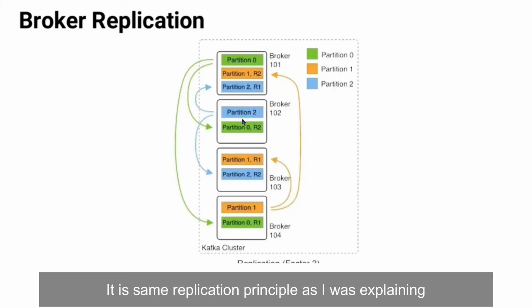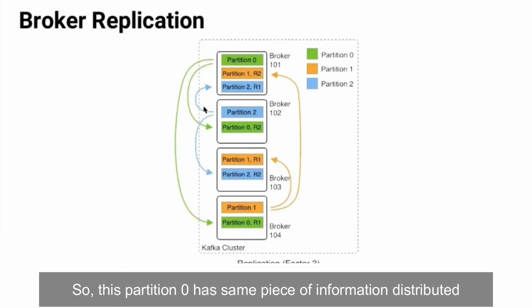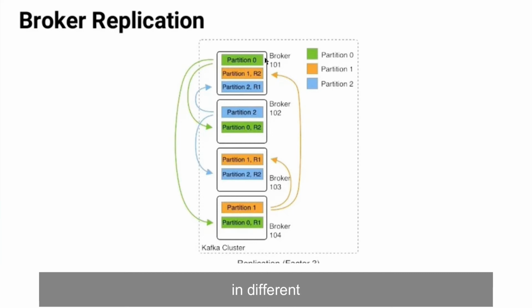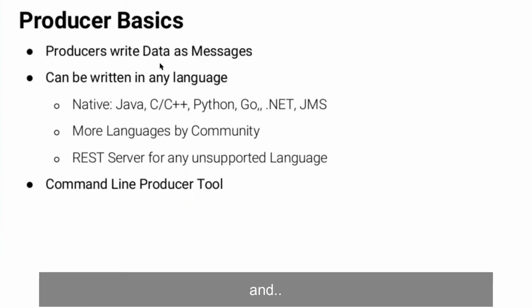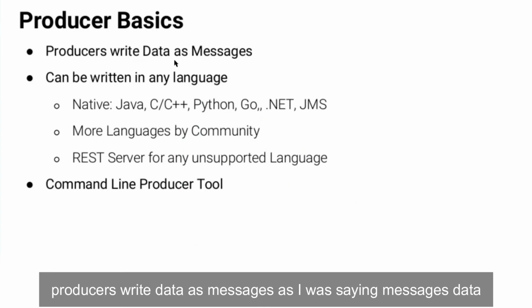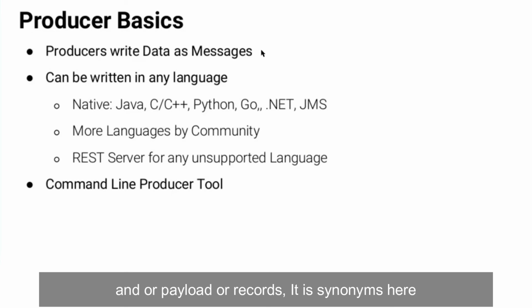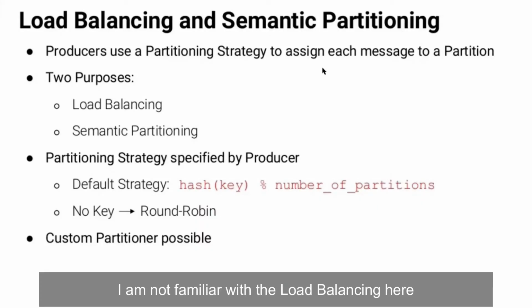It is the same replication principle as I was explaining. So this partition 0 has the same piece of information replicated in different brokers for data retrieval, and producers write data as messages. As I was saying, messages, data, payload or records are synonyms here, and it can be written in any language. I'm not familiar with the load balancing here, how it functions.